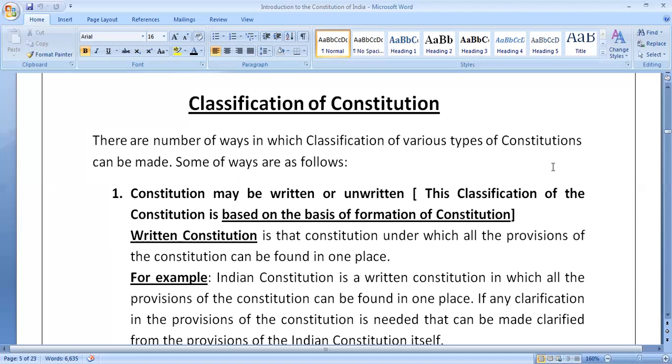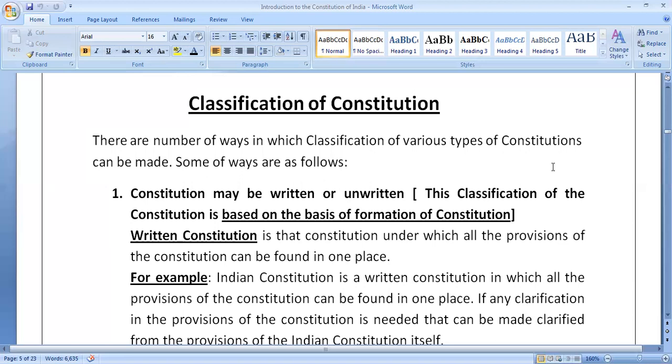That means to say, when we need not go to any extra sources for the purpose of interpretation of any provision of the constitution, when all the provisions of the constitution are found in one place, that type of constitution is called a written constitution. Let us take the example of a written constitution.